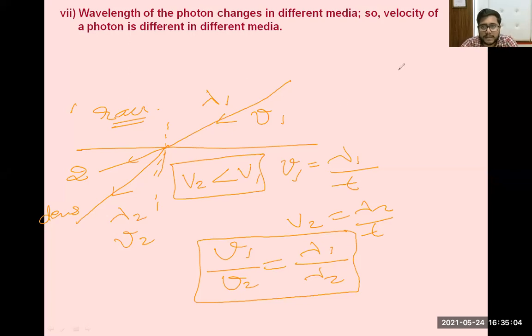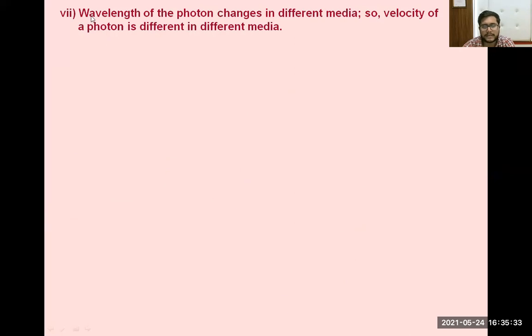Is this clear to you, everyone? Is this point clear to you? Tell me, anyone of you. Very simple point this is. The wavelength will remain different in different media, and if the wavelength is different, then the velocity is also different in different media.